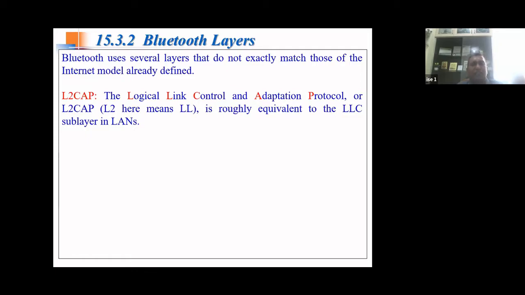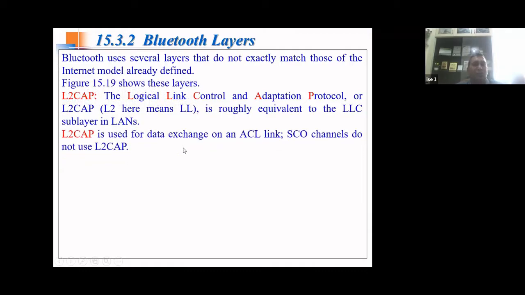One layer is called the Logical Link Control Adaptation Protocol, or L2CAP, where L2 stands for logical link. L2CAP is very much similar to the logical link control protocol sublayer in LAN.